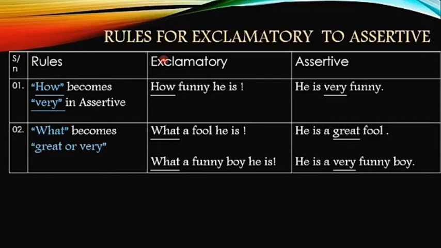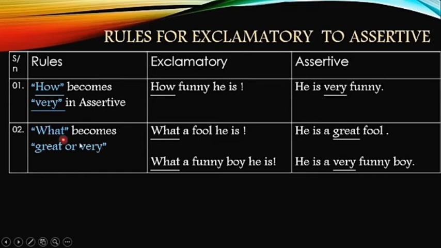Rules for exclamatory to assertive. First rule says how becomes very in an assertive sentence. An exclamatory sentence starting with how, the word how will be changed into very in assertive. For example, how funny he is. He is very funny.